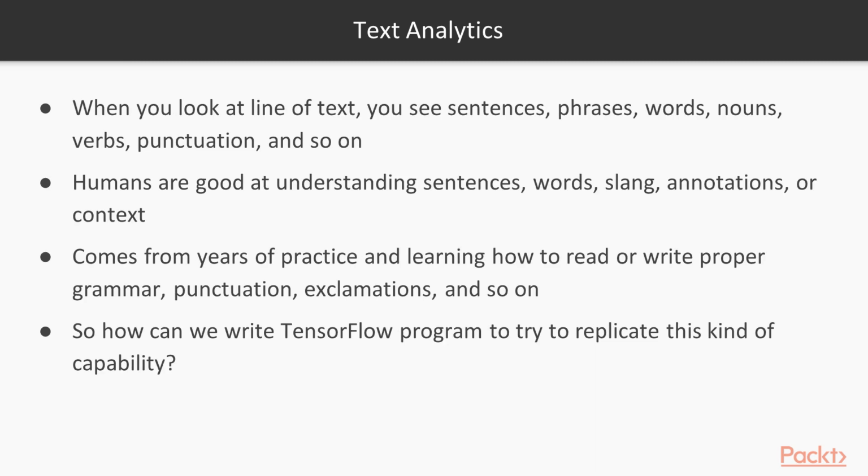When you look at a line of text, you see sentences, phrases, words, nouns, verbs, punctuation, and so on, which when put together have a meaning and purpose. Humans are very good at understanding sentences, words, slang, annotations, or context extremely well. This comes from years of practice and learning how to read or write proper grammar, punctuation, exclamations, and so on. So, how can we write a TensorFlow program to try to replicate this kind of capability?